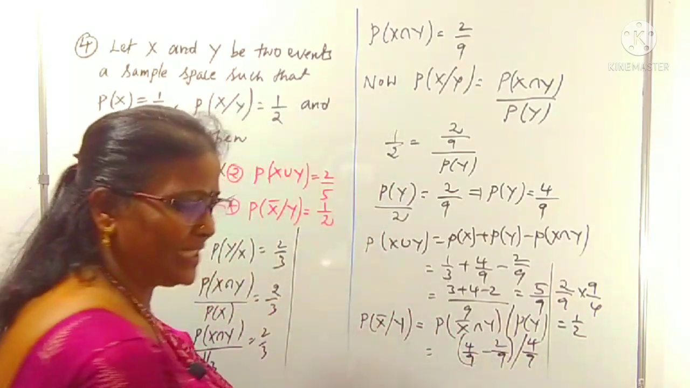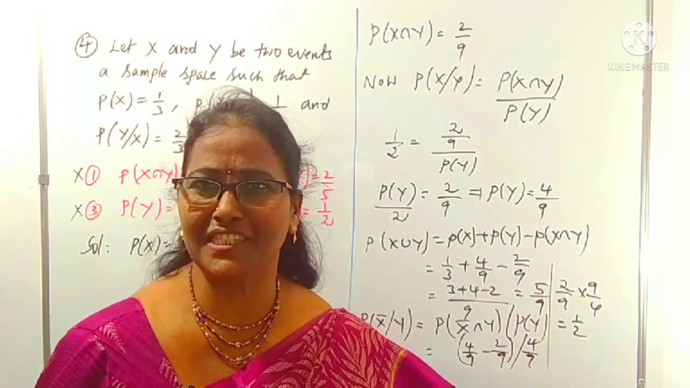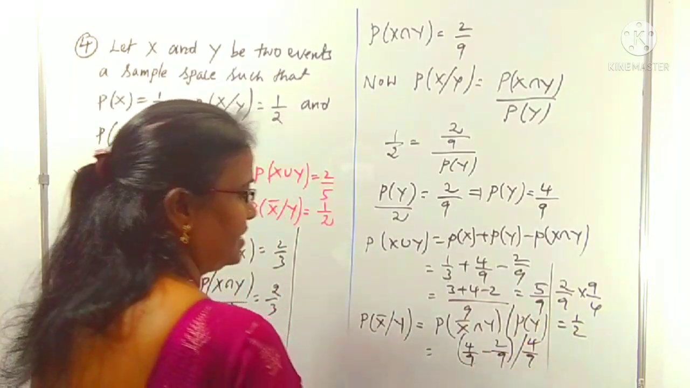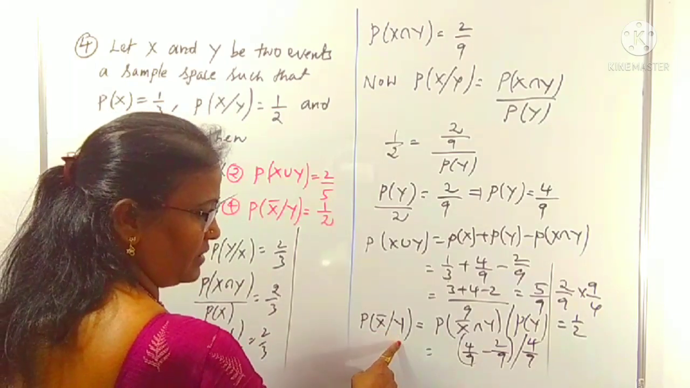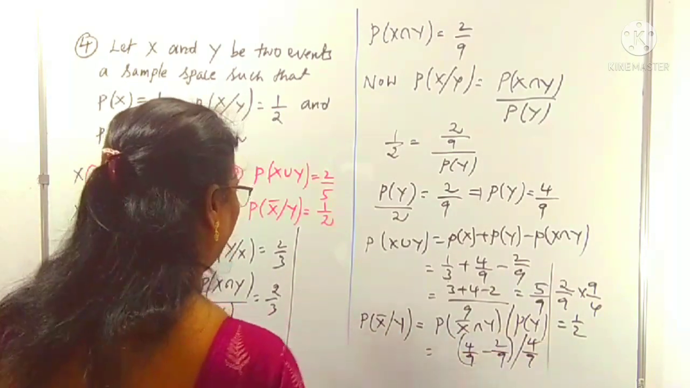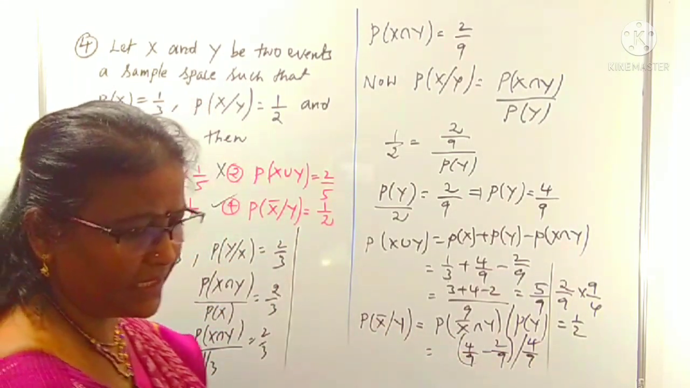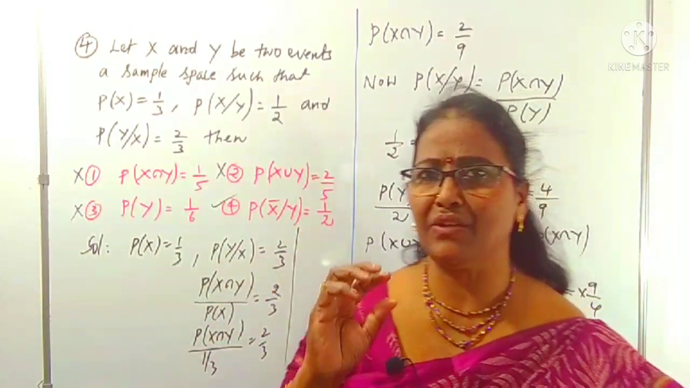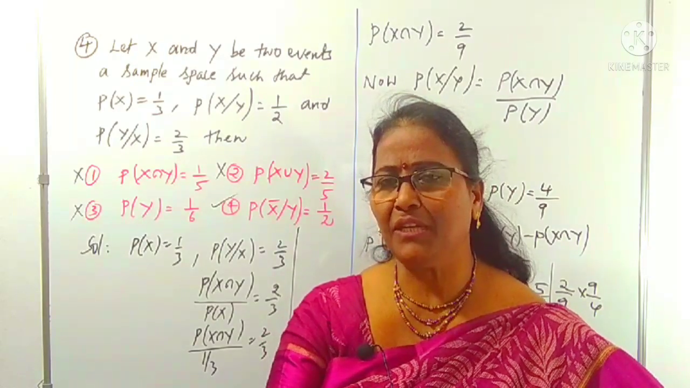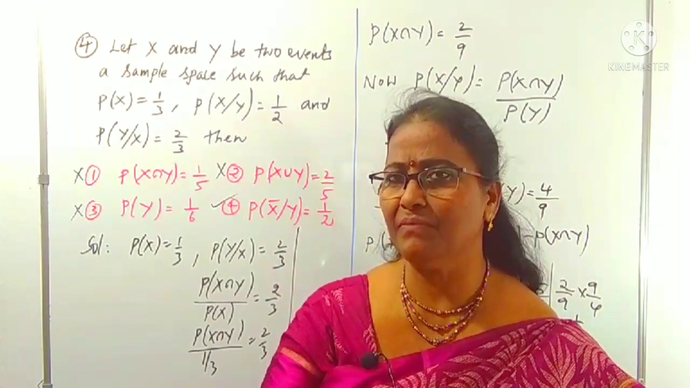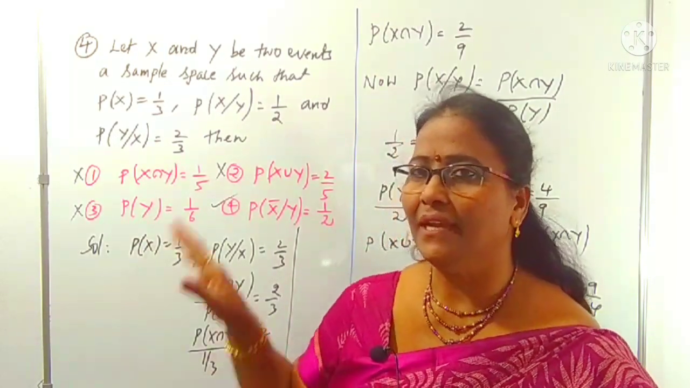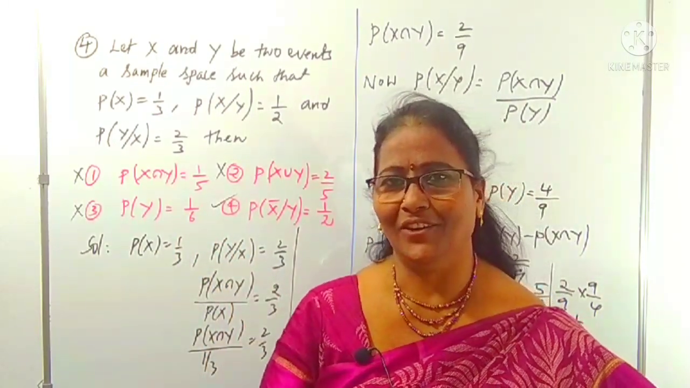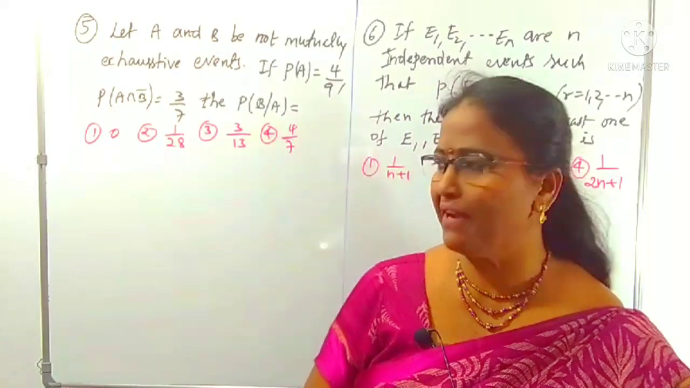This actually doesn't need to be calculated because 3 options are already eliminated, but for your understanding, I explain it. P of x bar by y is 1 by 2. That is only there in the fourth option. So you can save time. Some options are eliminated, no need to concentrate on the rest in your examination. Here, subject wise you have to learn. Okay, right? Let's look at question number 5.